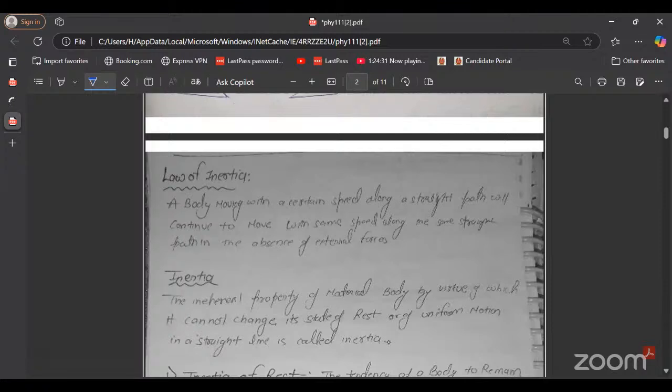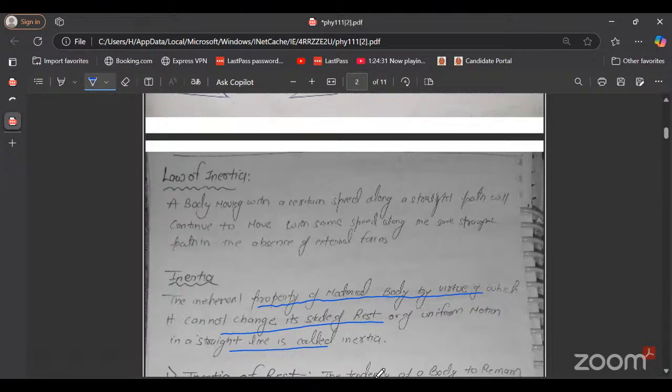Now, next is what is inertia? Inertia is the inherent property of a material or body by virtue of which it cannot change its state of rest or of uniform motion in a straight line by itself. So that is called inertia. There are three types of inertia: inertia of rest, inertia of motion, and inertia of direction.